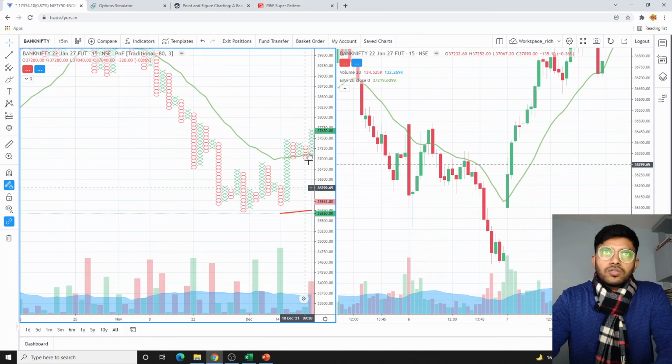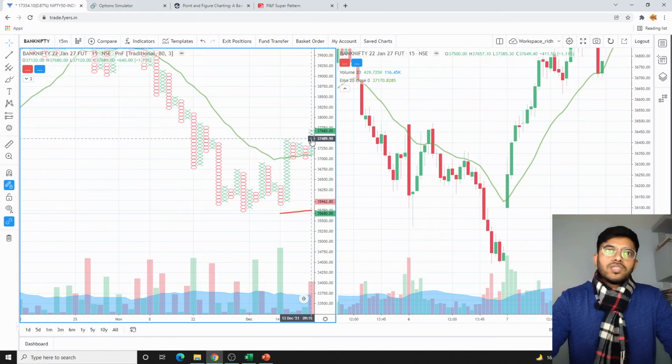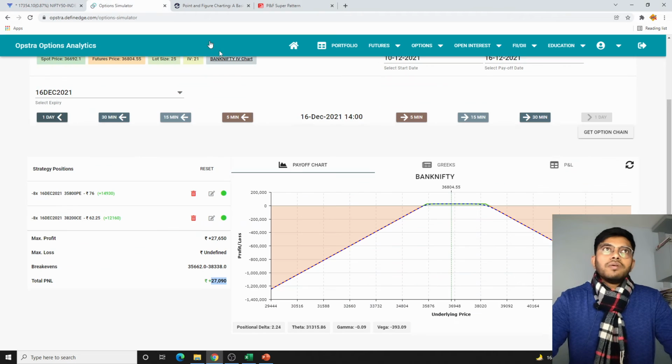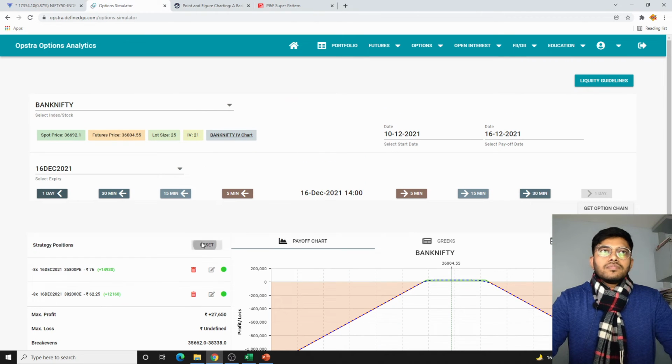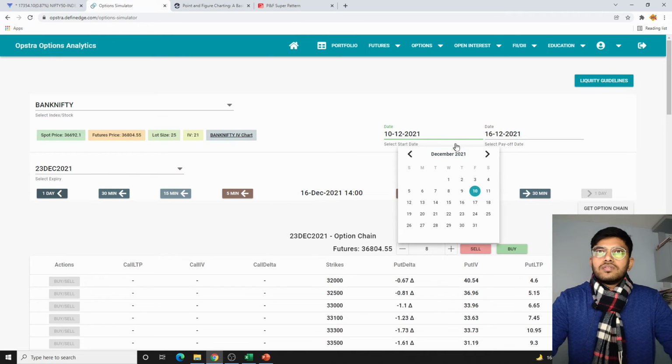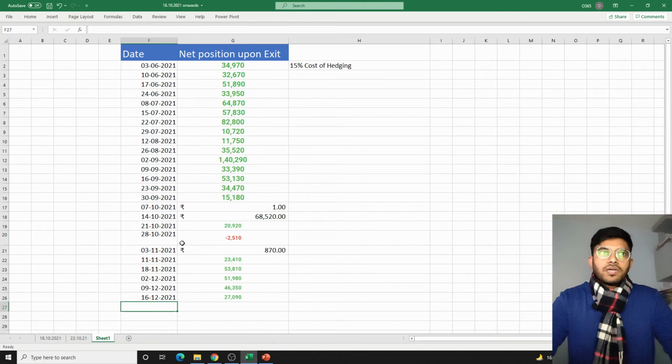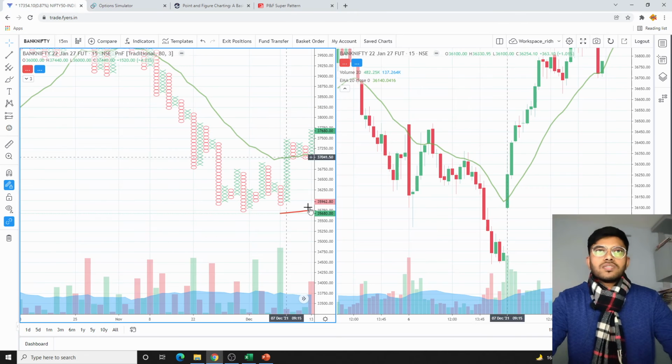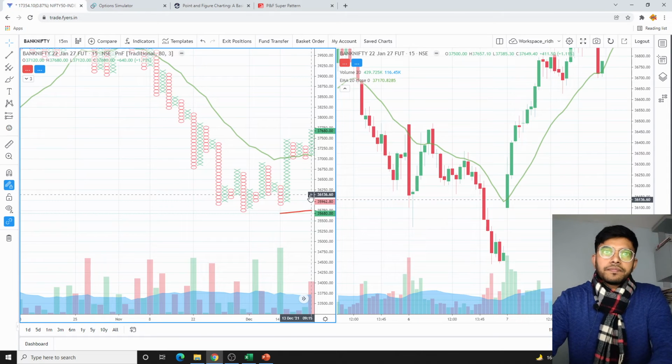Let's see. So it breaks out on 13th of December, 9:15. I will be taking this trade for the expiry on 23rd, sorry, the previous expiry was on 16th, so only after 16th of December I can take this trade.